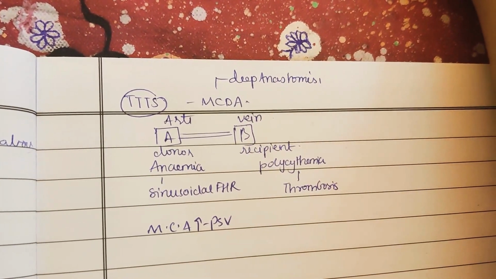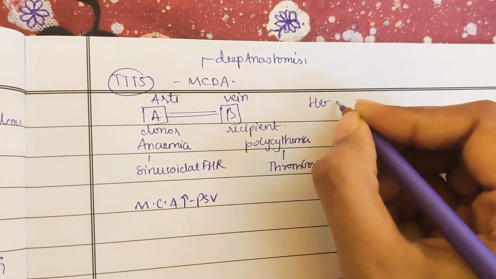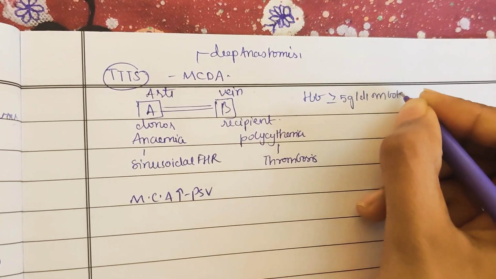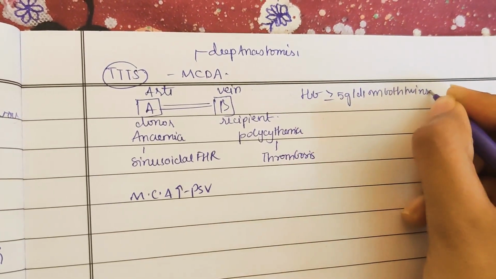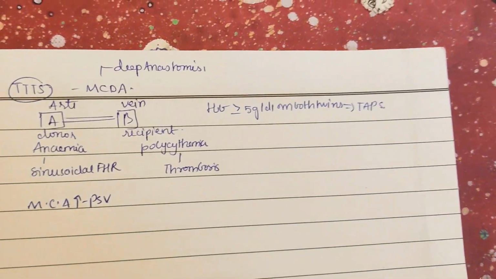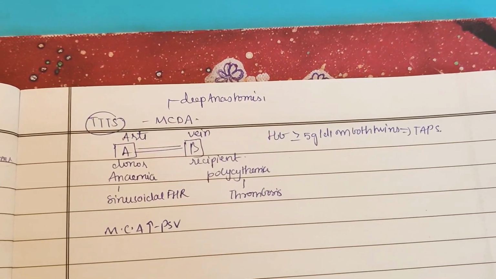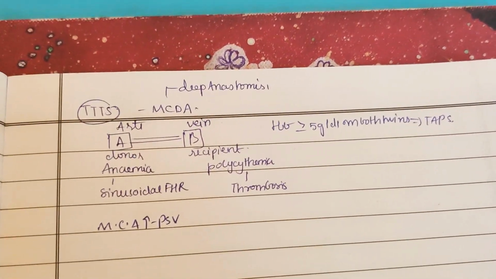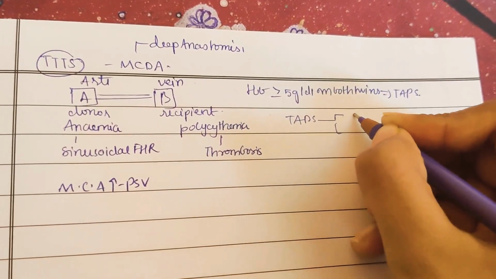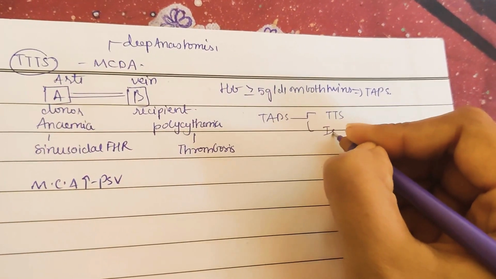Now let us see the hemoglobin difference. If you see the hemoglobin difference, it is greater than or equal to 5 grams per dL between the twins, that is equal to TAPS. Hemoglobin difference is greater than 5 between the twins. So what is TAPS? Already we discussed before, that is twin anemia polycythemia sequence, right? So TAPS is divided into TTTS-associated, as a part of twin to twin transfusion syndrome, and as an isolated feature.